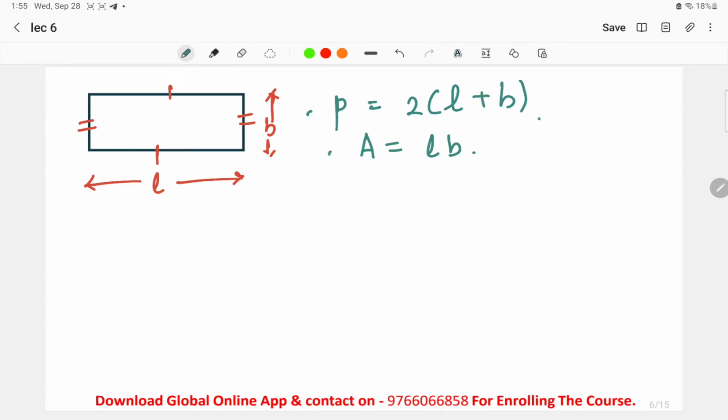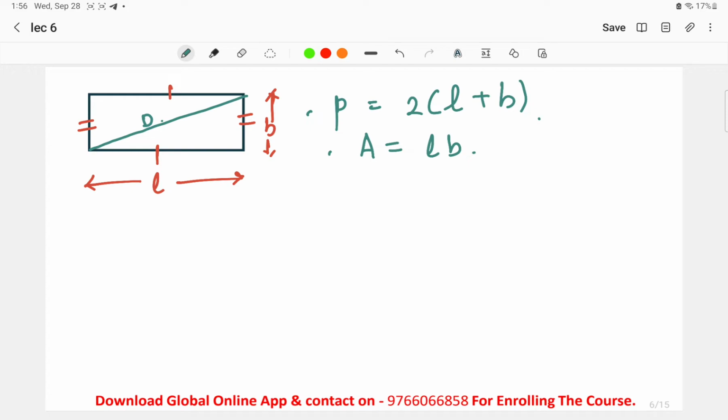Now for the diagonal. As I told you, what is a diagonal? To understand what a diagonal is, consider a room. Consider your room, in which you are sitting right now. You're studying in a particular room, and consider that I gave you a rod and told you to place that rod in such a way that one side of the rod is at one particular corner, and the other is at the upper side's opposite corner.